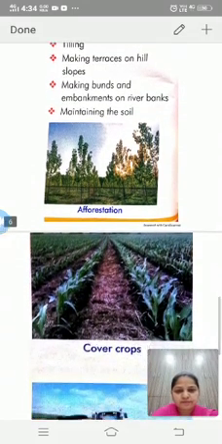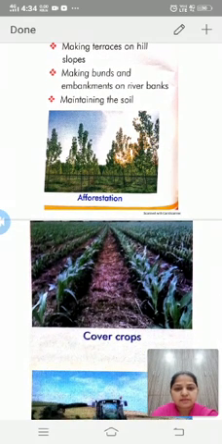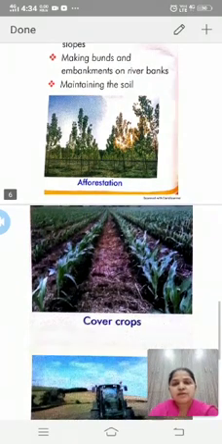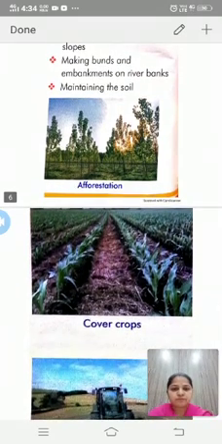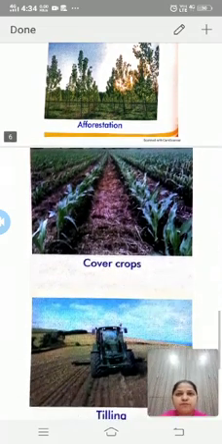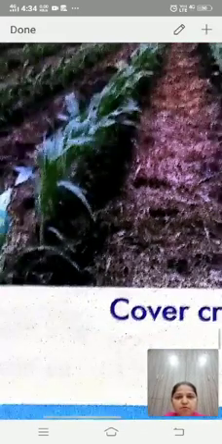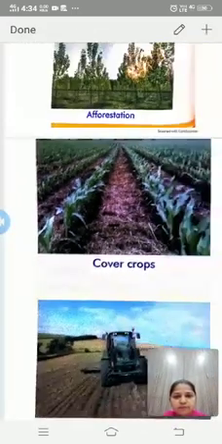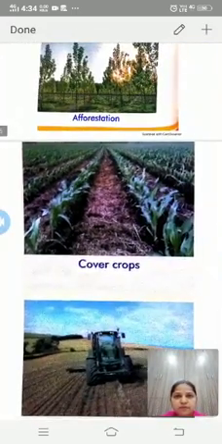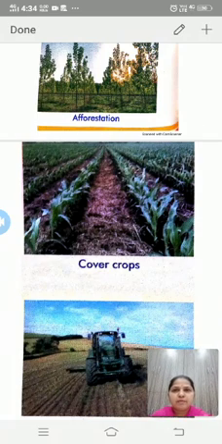Next one is cover crop. So what is a cover crop? Between two major crops, after harvesting the first crop and before sowing the next crop, the field lies fallow.